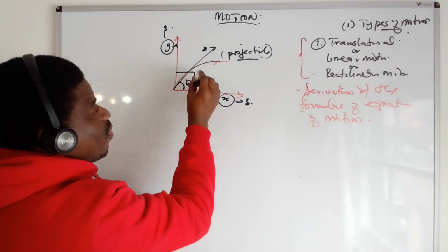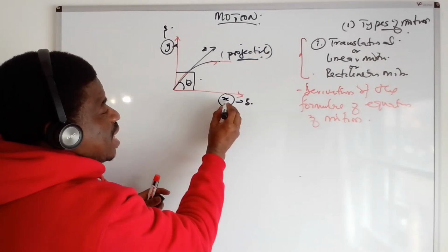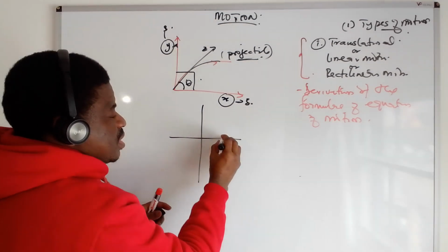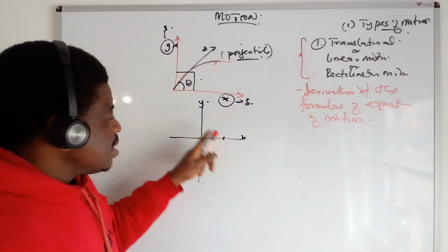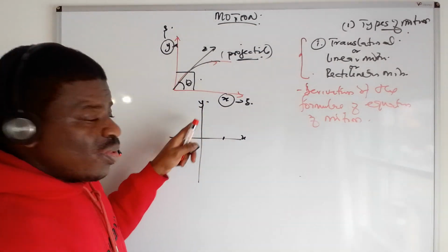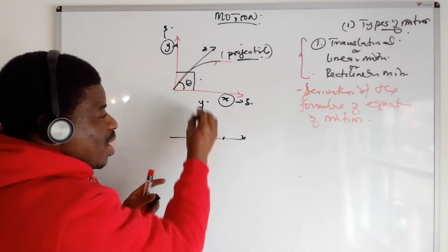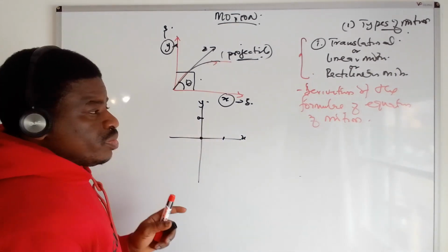Another thing I want you to see: when you draw your graph, this is x, this is the y-axis. When you are moving along the x-axis, what is the distance on the y-axis? Y will be 0. And when you are moving along the y-axis, what is the distance of x? X will be 0.